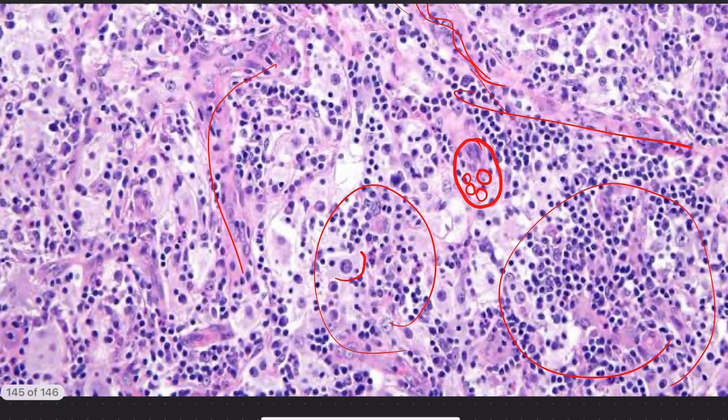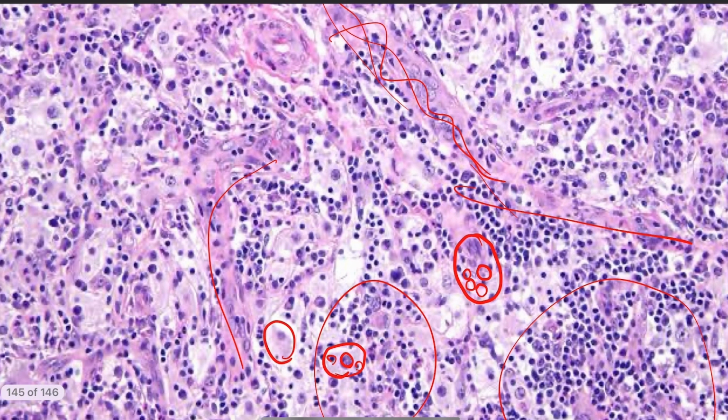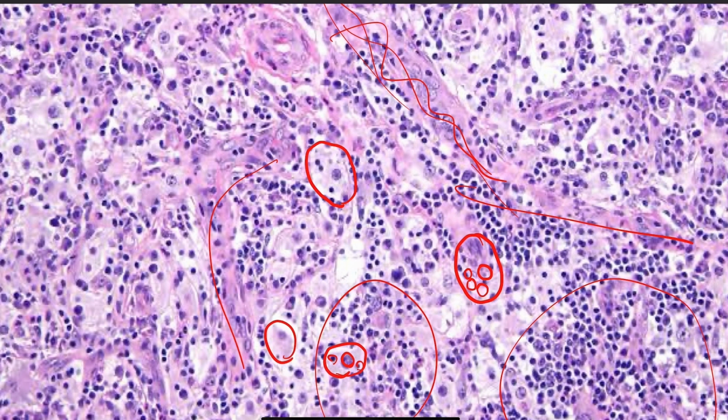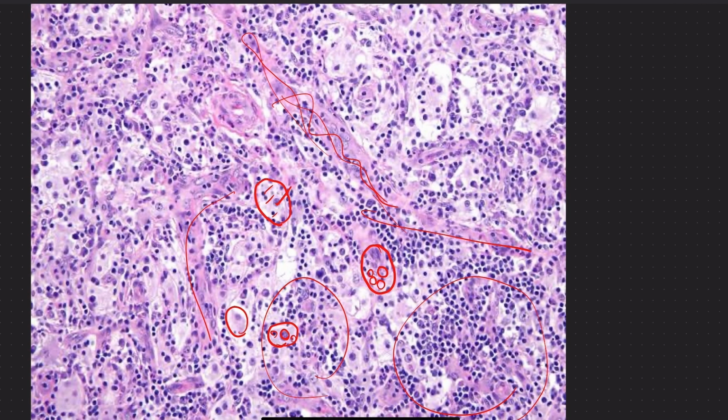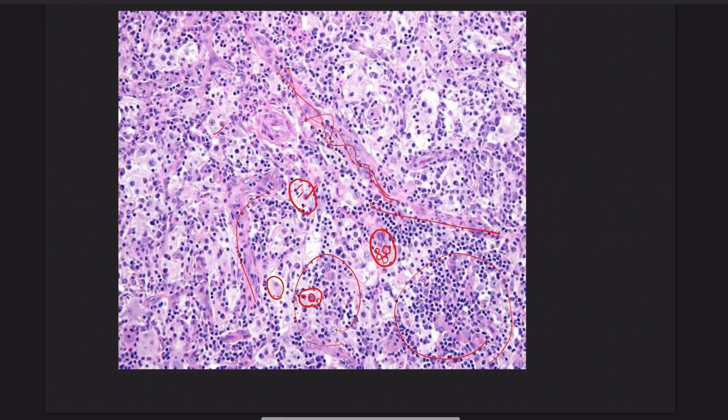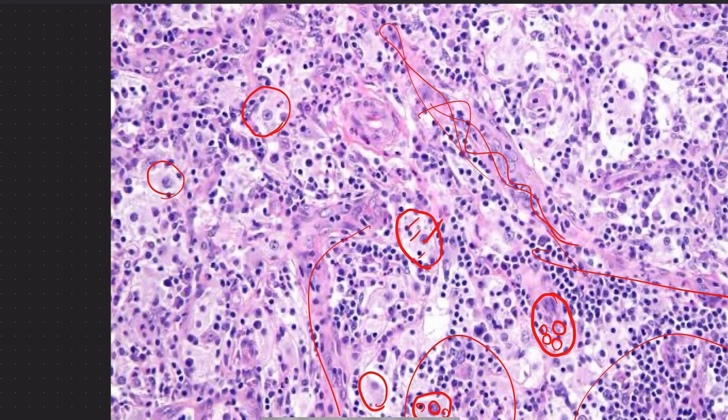This is another histiocyte with a nucleus and a lymphocyte engulfed within it. These are histiocytes with indistinct borders. This is the nucleus, with engulfed lymphocytes. Again, the cell borders are indistinct for these histiocytes.